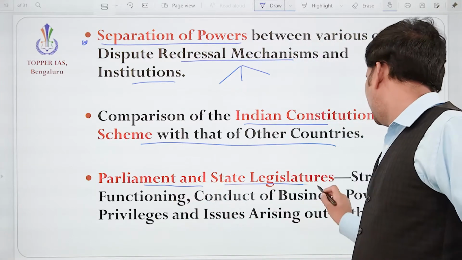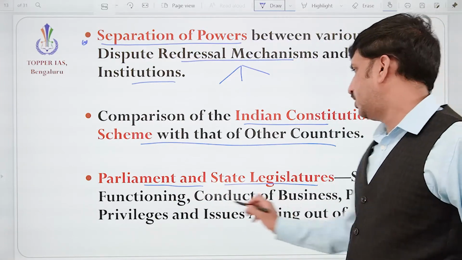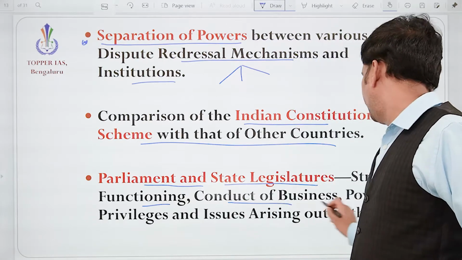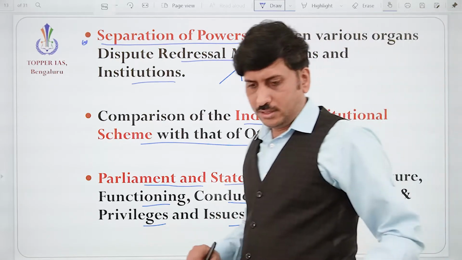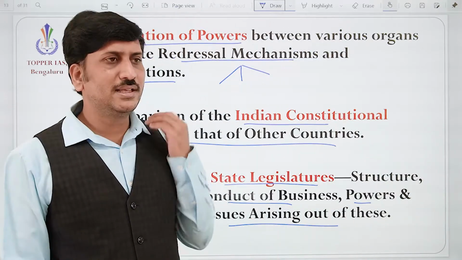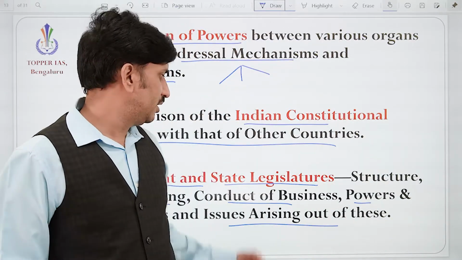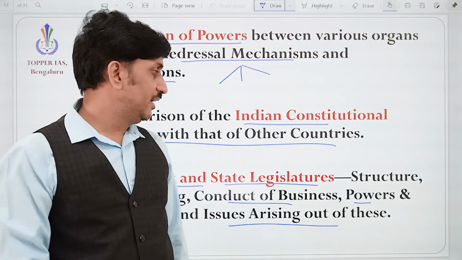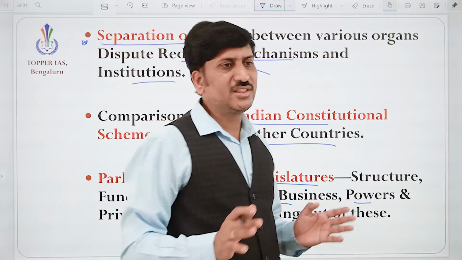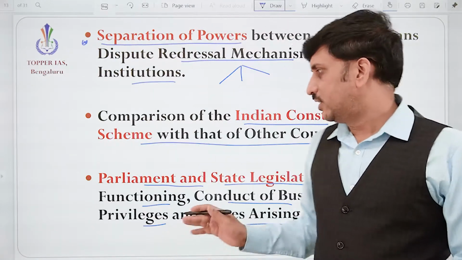Parliament and state legislature: structure, functioning, conduct of business, powers, privileges, issues arising out of this. Parliament, we know, is the highest law-making body for the nation. State legislature is the law-making body for the state. So what is the structure?